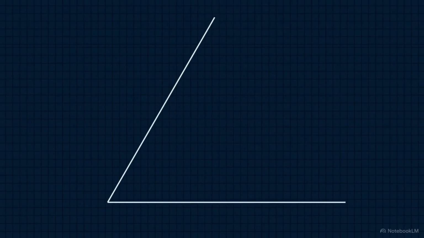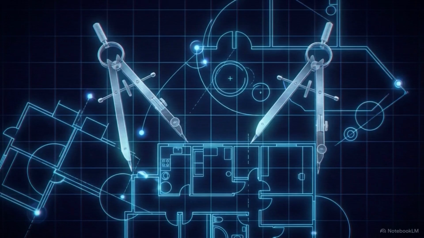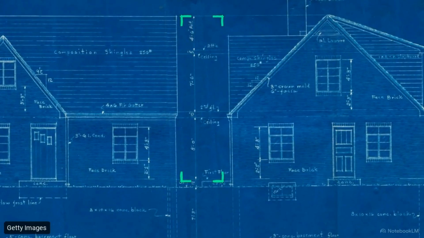Those same compass mechanics allow us to construct a bisectrice. We map a baseline arc from a vertex, find secondary intersecting points, and draw a line that slices any angle exactly in half. Mastering these specific constructions provides the geometric precision required to command the two-dimensional environment. We see the result of that precision here on an architectural blueprint. Every structural ratio and measurement on this page relies entirely on those exact geometric rules.